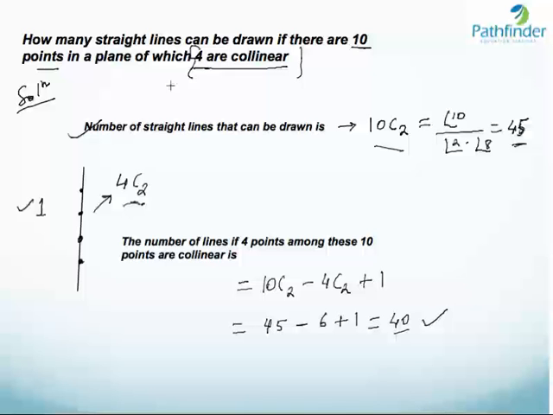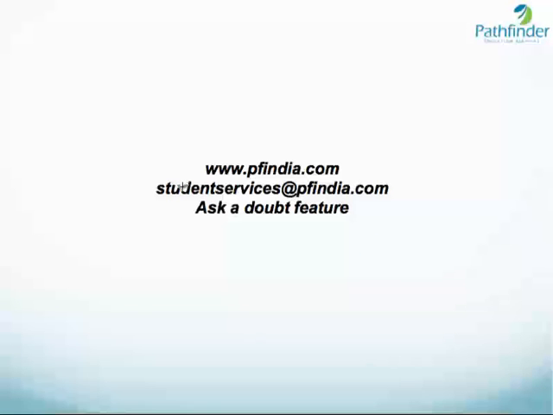So with the given condition that there are 10 points in a plane of which 4 are collinear, we can draw 40 lines. So with this we come to an end of this particular session of combinations.